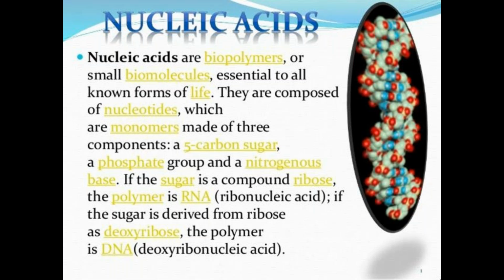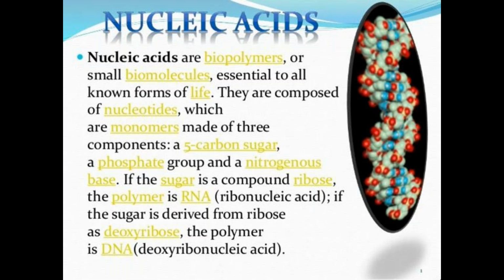Depending upon the carbon chain of the sugar, the sugar is of ribose type or deoxyribose type.